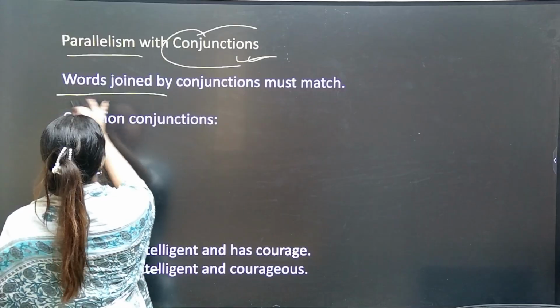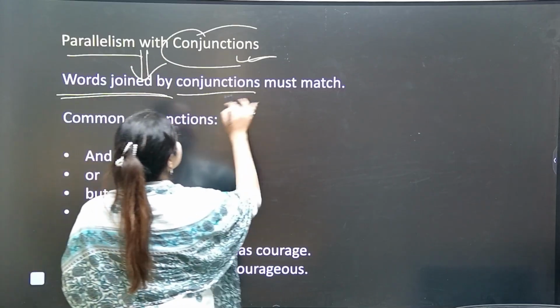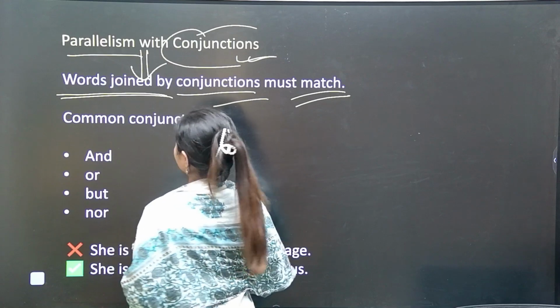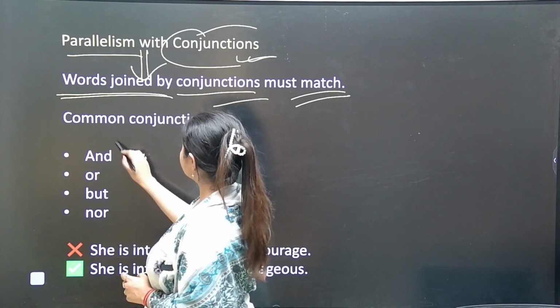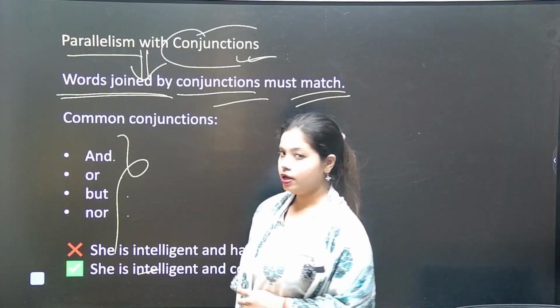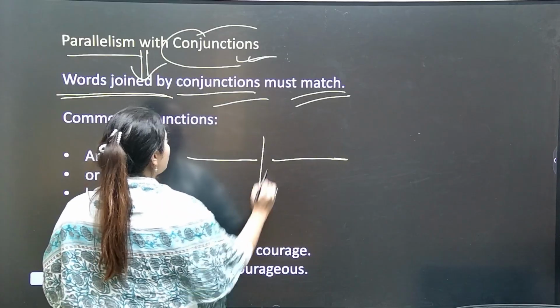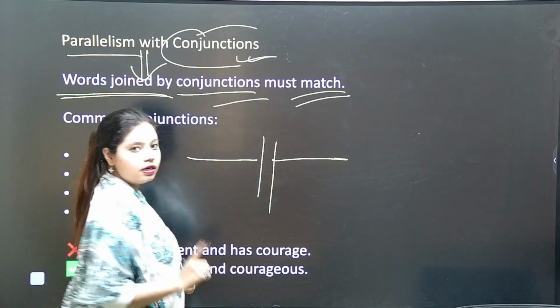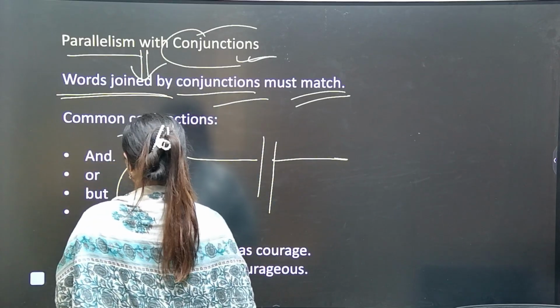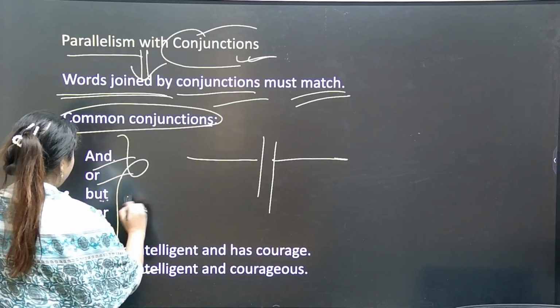Words. Now parallelism with conjunctions is: words joined by conjunctions must match. Okay, now see what are conjunctions. The common conjunctions are what? And, or, but, nor. Yes or no? It means those words that are joining two parts of a sentence. Yes, in the last video we have studied. Now see common conjunctions: and, or, but, nor.